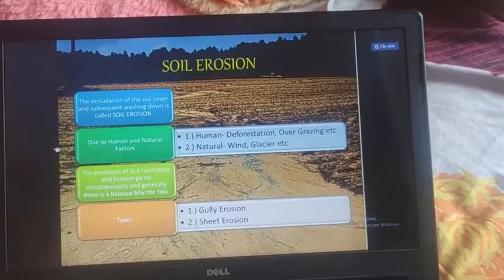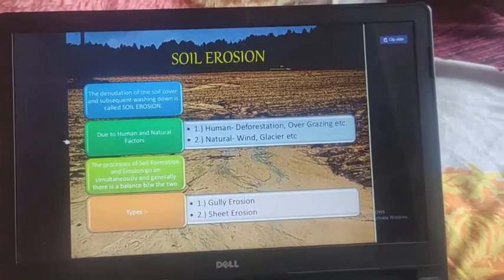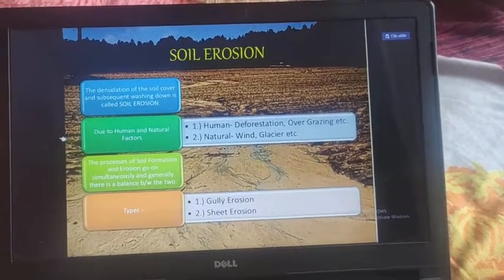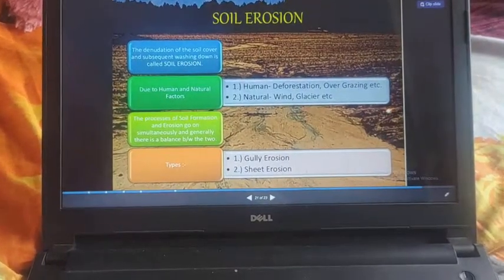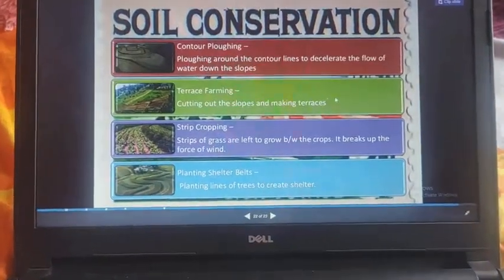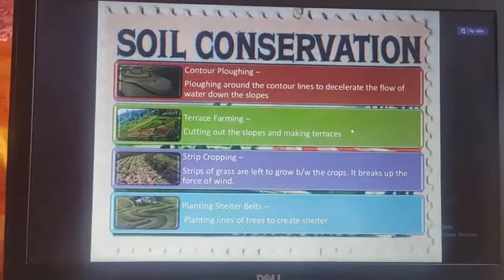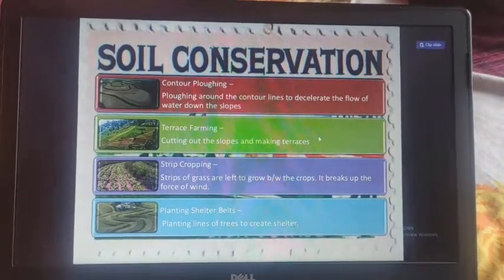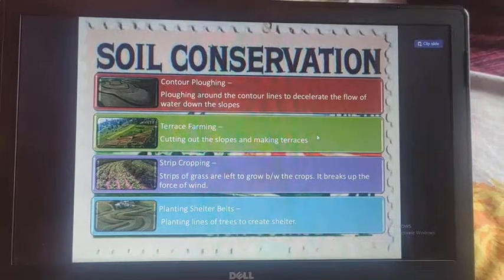These shelter belts have contributed significantly to the stabilization of sand dunes and in stabilizing the desert in western India. So dear students, we will also read about conservation and soil conservation. In soil conservation, what do we need? Contour plowing. Plowing along the contour lines to decelerate the flow of water down the slopes.